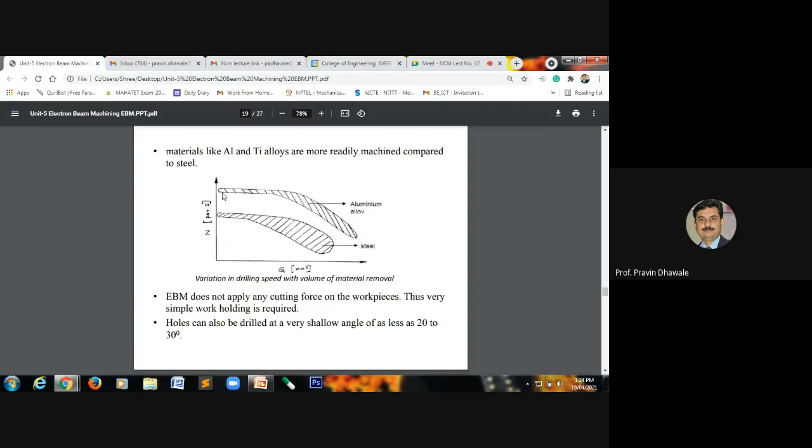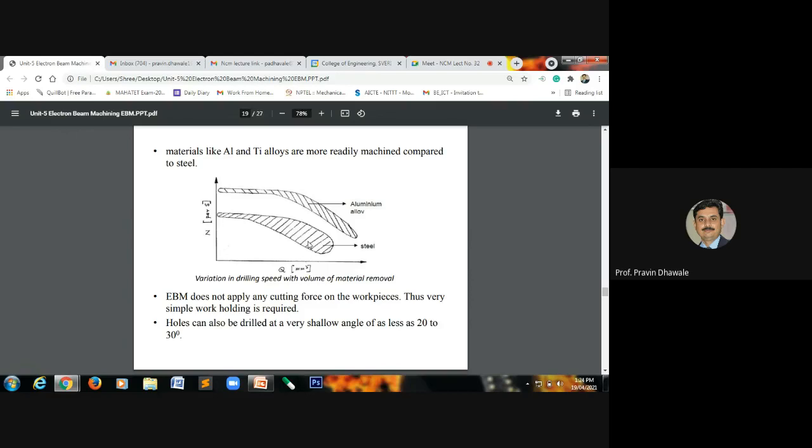As we go on increasing the speed, the material removal or machining of the aluminum alloy as well as the titanium alloy will be easier as compared to the machining of the steel.